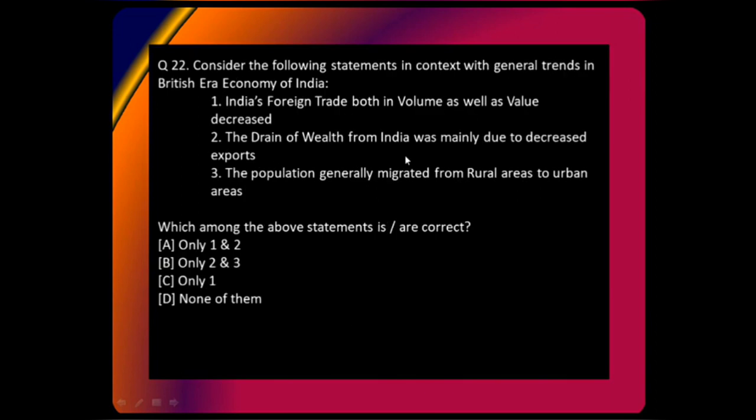Consider the following statements in the context of general trends in British era economy of India. 1. India's foreign trade, both in volume as well as value, decreased. 2. The drain of wealth from India was mainly due to decreased exports. 3. The population generally migrated from rural areas to urban areas. This is a very conceptual question. It requires analysis because you are not aware of these facts when you're sitting in examination. But still you have to make sense of the question and attempt them. So this is one of those questions.